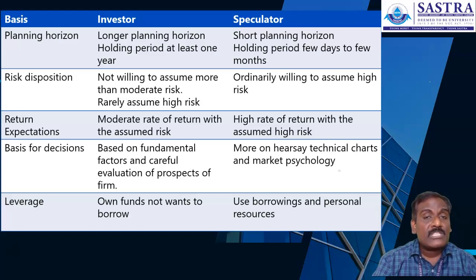They will select those sectors for making investment in that particular sector or industry. Which firms are performing well? Those firms are selected and evaluated in terms of their financial position. After that, the investor wants to make investment.